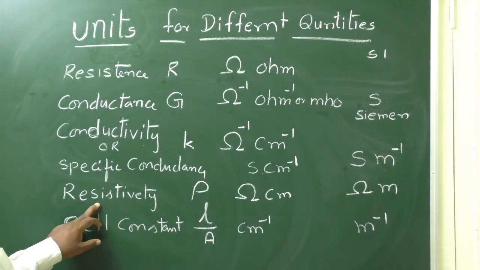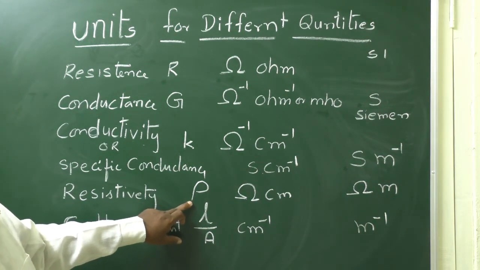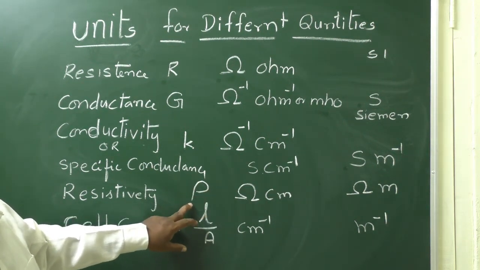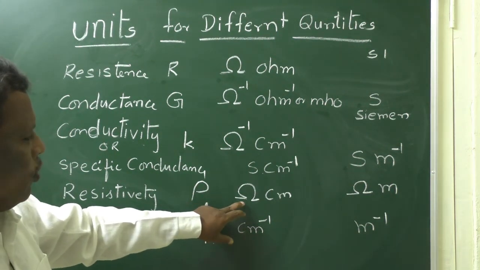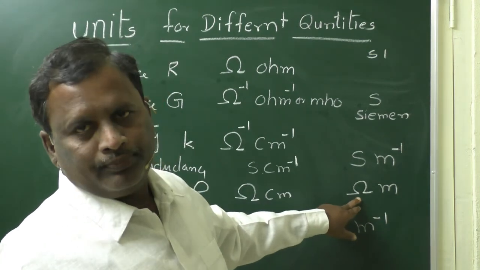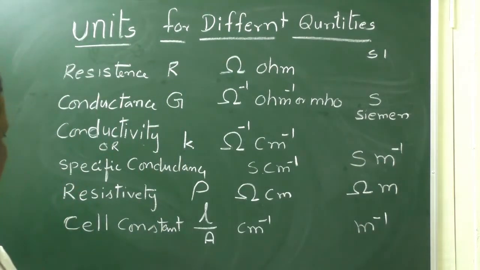Then resistivity, which means specific resistance. The resistance of a conductor with 1 unit length and 1 unit cross section area is said to be resistivity, and it is denoted with the symbol rho. It is similar to P but not P, and the unit for this is ohm centimeter. In SI units it is ohm meter.